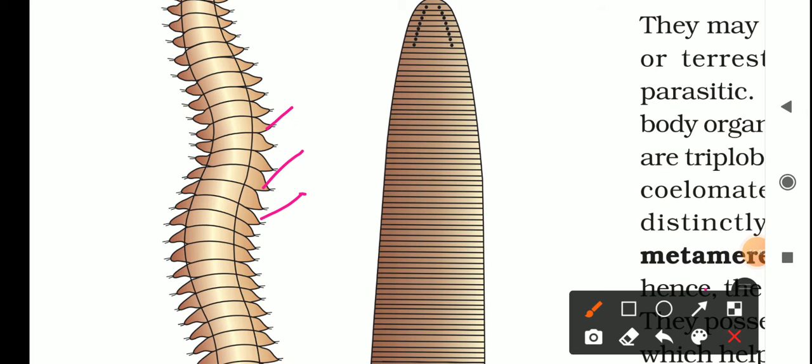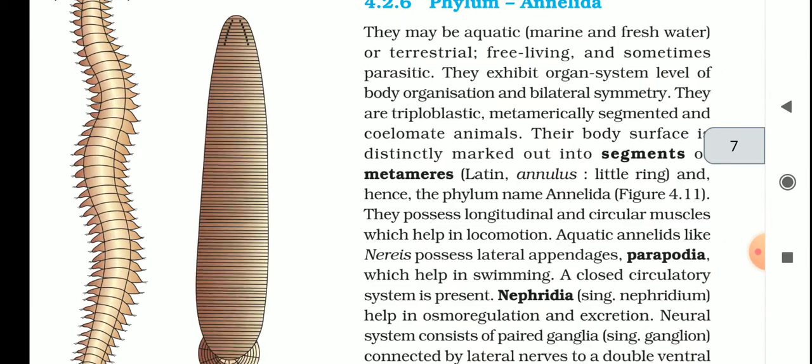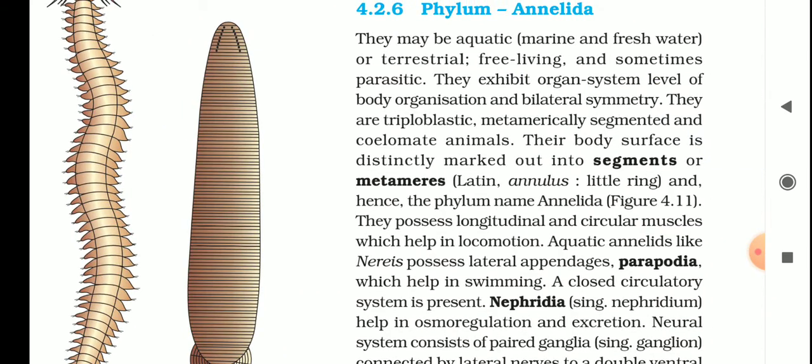These are appendages called parapodia, by which it can move. They help in the locomotion of the Nereis, and this segmentation is called metameric segmentation. Metamerically repeated segments are called metameres or segments. They possess longitudinal and circular muscle which help in locomotion.